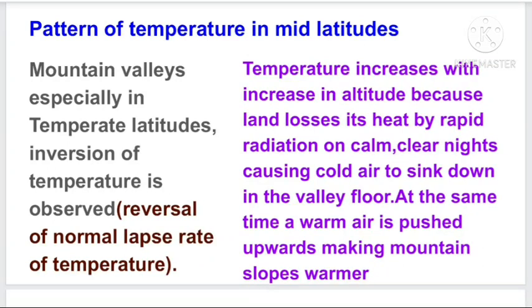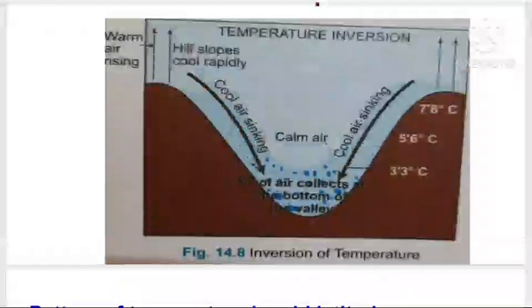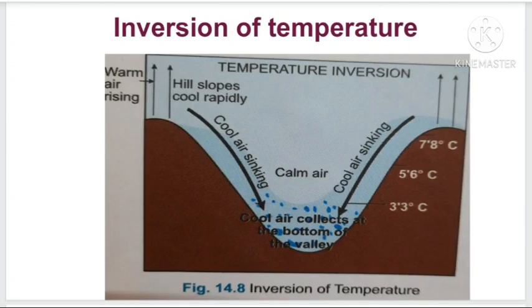But in the mid latitudes or in mountainous countries, the temperature will increase with the increase in altitude. The reason is that here land loses heat energy. When it receives the insolation, soon it starts to radiate the energy backward and very soon it will cool.